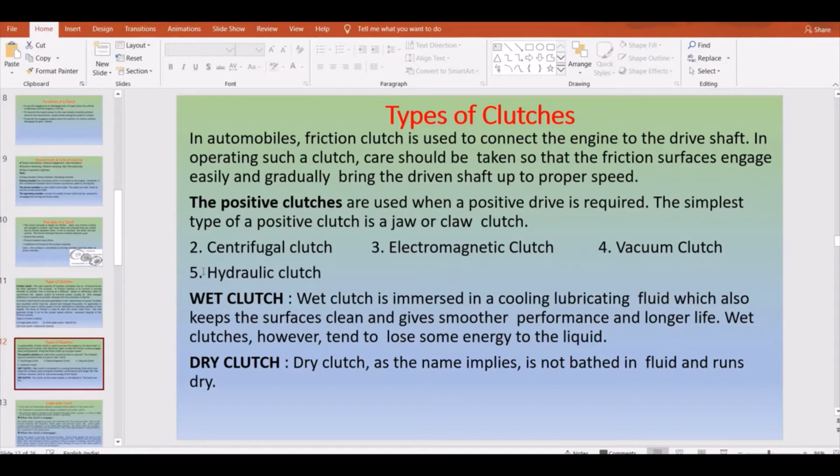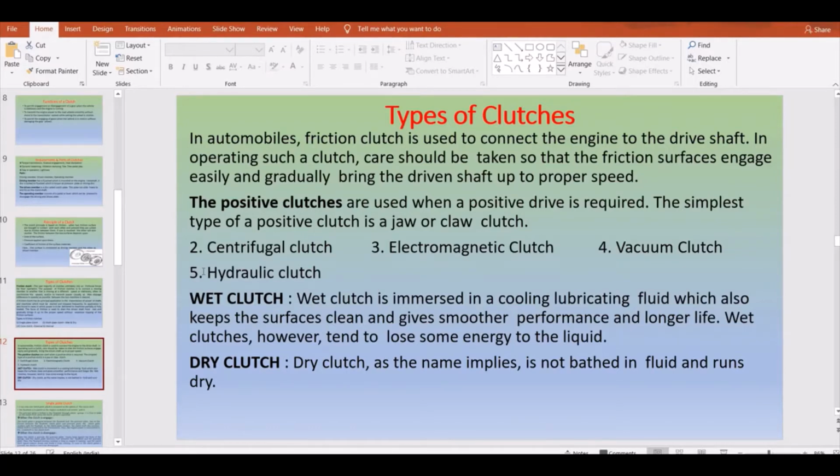As far as the syllabus is concerned, the questions I have seen asked in your OU exam are mostly from friction clutches, that is the single plate and multi plate, as well as the centrifugal clutch. As of now, no question has been asked on the electromagnetic, vacuum and hydraulic clutch, but we'll still learn theoretically what they are and how they work. And sometimes, who knows, if a question is asked, you should be able to answer that.